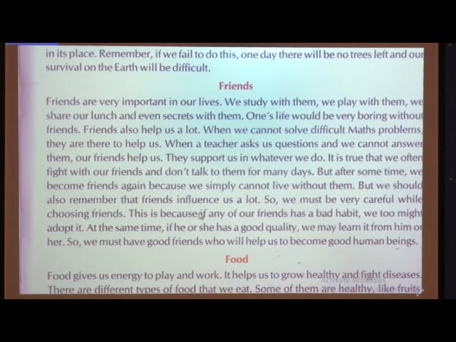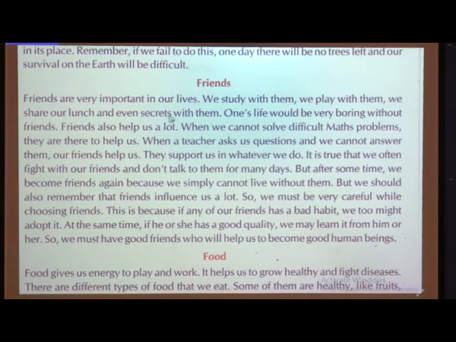Now what I want to tell you from this paragraph: we have talked about only friends, meaning we have stuck to a single topic, that is friends. And the starting, if you see, is that friends are very important in our lives. They did not start by saying that we study with them, or my friend's name is this and that. They started with the good saying that friends are very important in our lives, and this is the main theme of the paragraph.